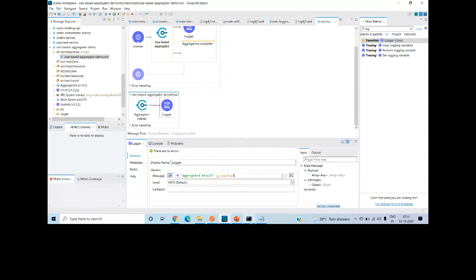Otherwise it will not start because it's running on 8.0, and on complete aggregation complete, I don't want to do that. I am not using this right now. If you are using any other flow and want to release the aggregated result to that flow, you can use the flow reference and just refer to that flow. In that case, you don't have to use this name property and this aggregator listener, but it is good practice to use this aggregator listener.